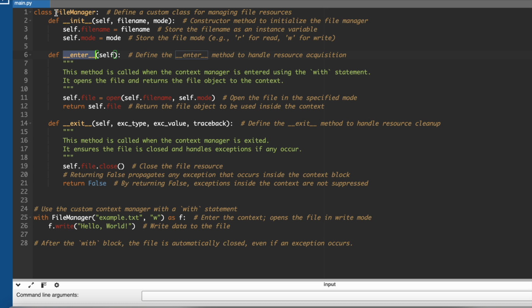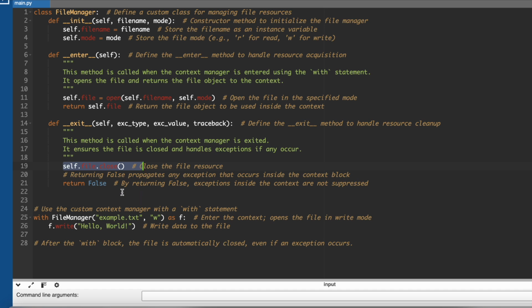When you initialize the file manager, it asks for the file name and the mode in which you want to open it, and the same thing we use inside the open function, that is self.filename and self.mode. You open the file in the specified mode and return the file, and on exit we need to close the file.